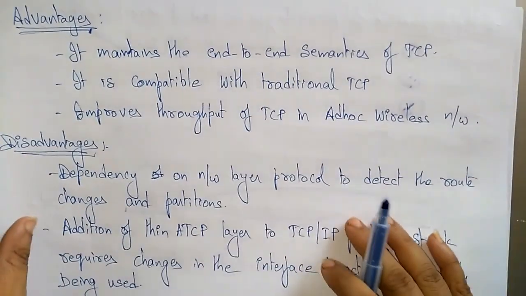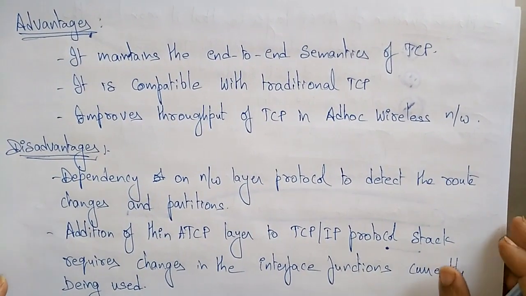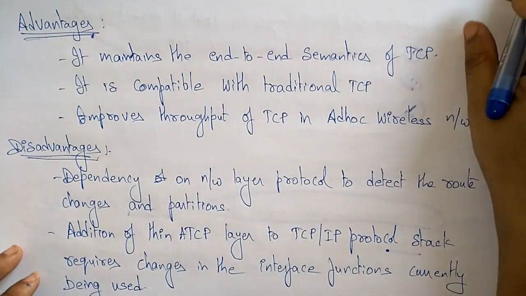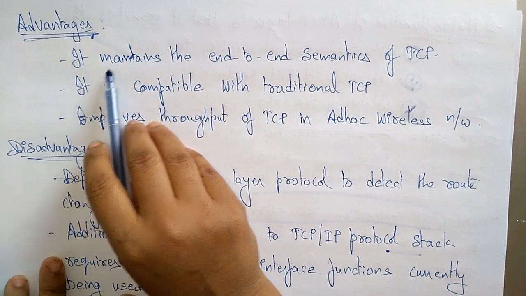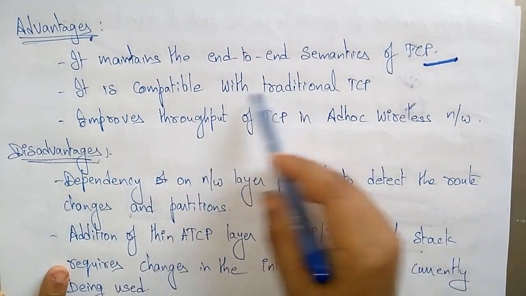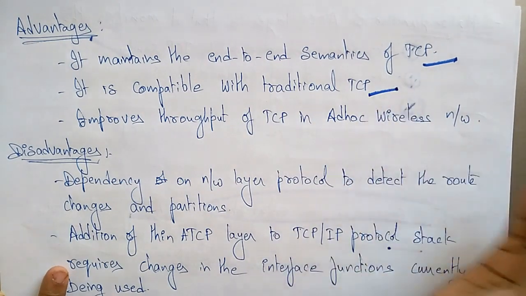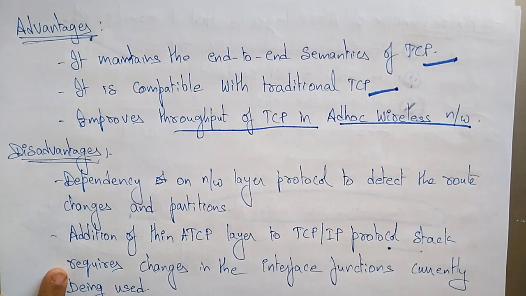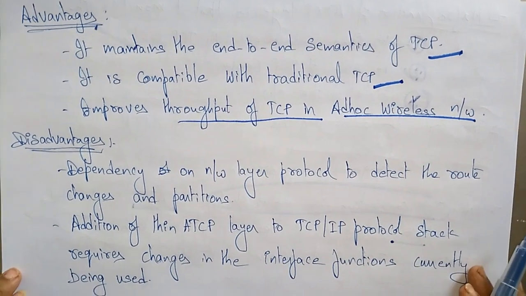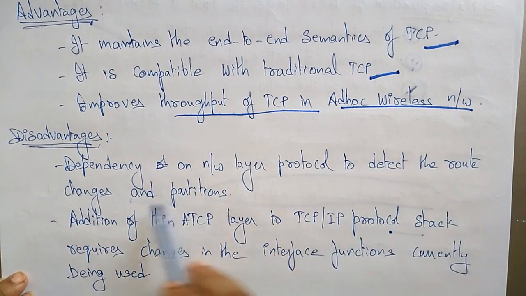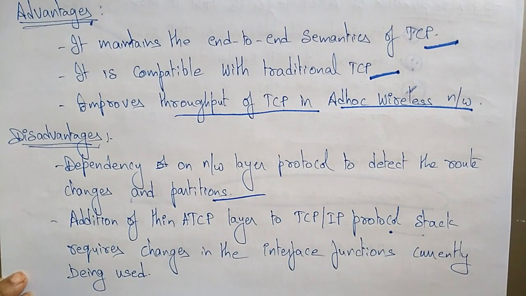So now let's see the advantages and disadvantages of this ad hoc TCP, which is an end-to-end approach. Advantages are, it maintains the end-to-end semantics of TCP. It is compatible with the traditional TCP, and it also improves the throughput of TCP in ad hoc wireless networks. Then what about the disadvantages? It depends on the network layer protocol to detect the route changes and the partition. So here the dependency will be there on the network layer protocol.